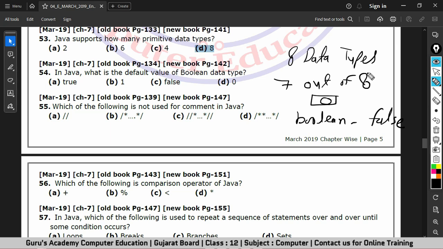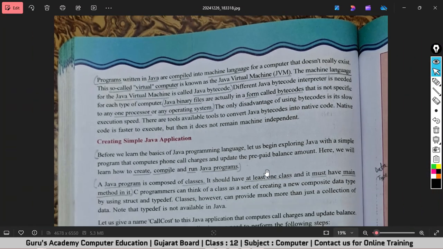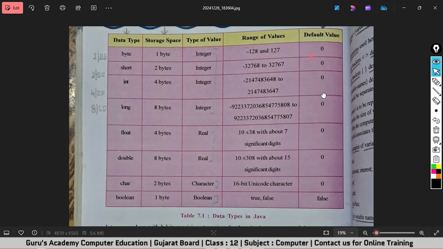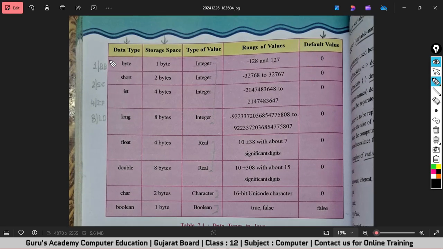Okay, let me show it to you. So here you can see we have 8 different data types available in Java, and this last column is showing default value. So we have 0 as default value for 7 different data types and false for boolean data type, and the possible logical values for boolean data type are true or false. All right.